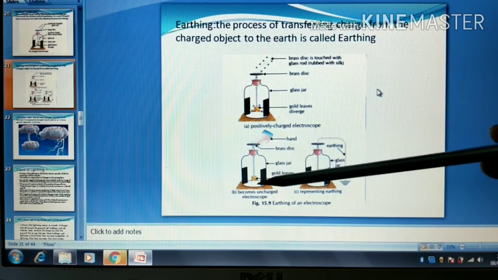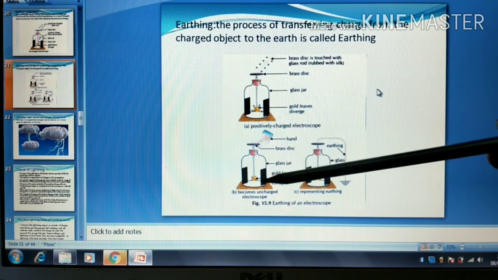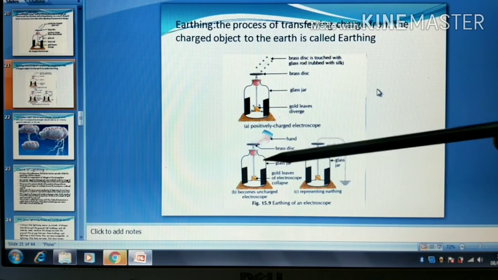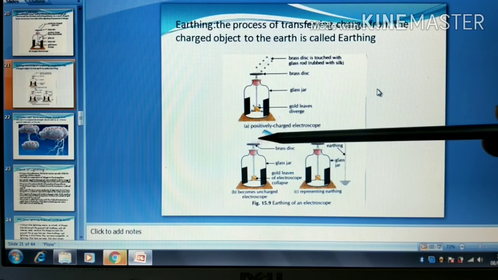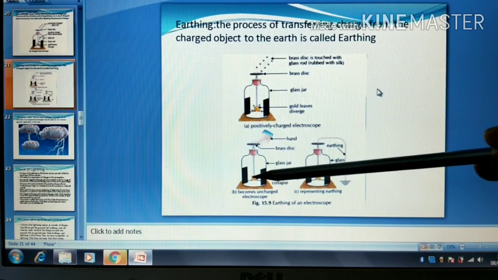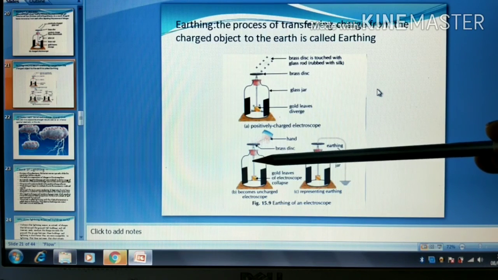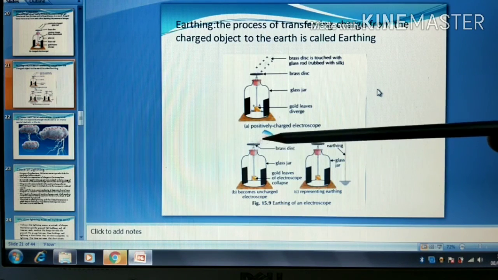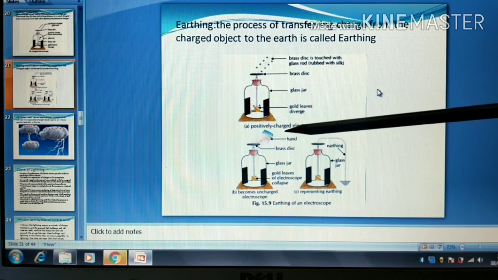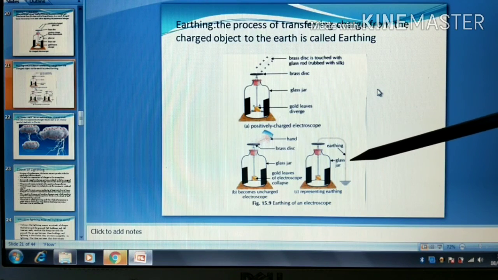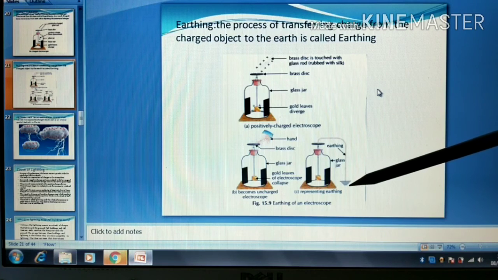Every time we perform this experiment, we'll observe the same thing. But why is it happening? When we are touching the brass disc with the hand, what happens? All the charges that were present on the two thin leaves moved from the brass rod to the brass disc and then to our hands, and from the hands they were transferred to our body, and from the body all the charges finally moved to the earth.